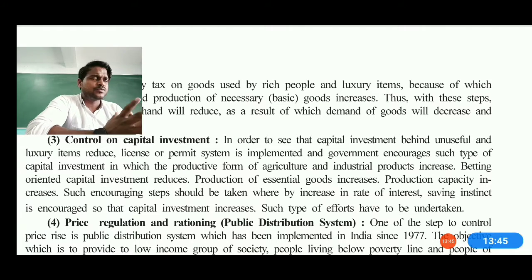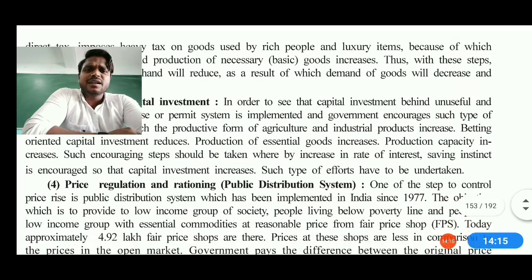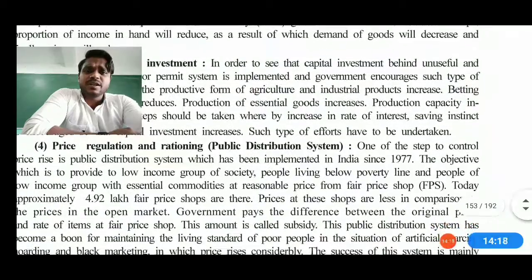Such types of efforts are also undertaken now, because if a person is coming forward to establish an industry, or a kind of multiplex or mall, that is actually the development of the area. So if anybody is doing this kind of thing, obviously the government is supporting that person or that group, so that in future that area looks well developed and every facility is available, and the villages and the surroundings of that area also develop accordingly. So that is how these are the basic efforts taken by the Indian government.